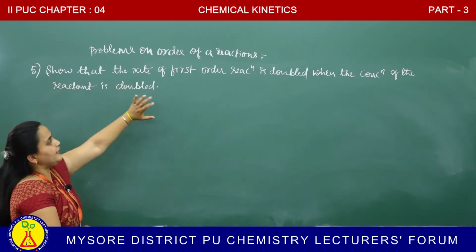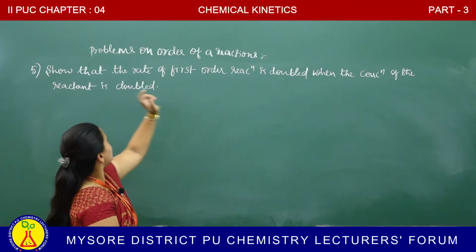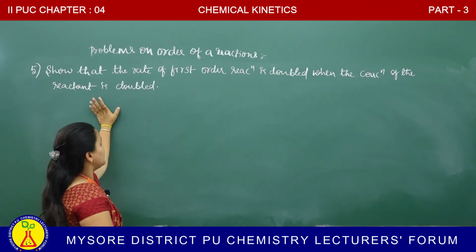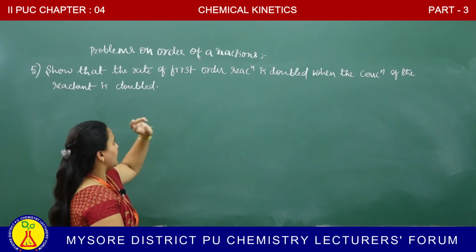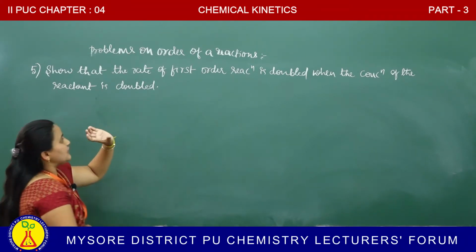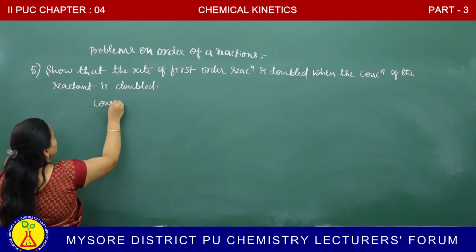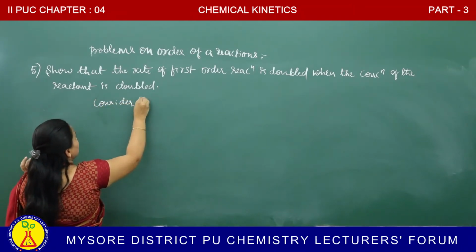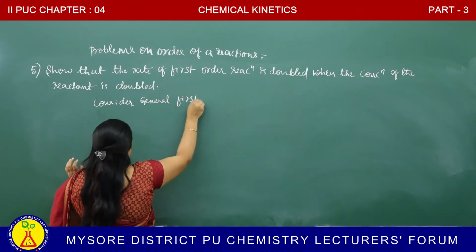Show that the rate of a first order reaction is doubled when the concentration of the reactant is doubled. What do we have to prove? The first order reaction rate gets doubled when the concentration of the reactant is doubled. They have given the hint, first order reaction. First we have to consider a general first order reaction. Consider a general first order reaction.